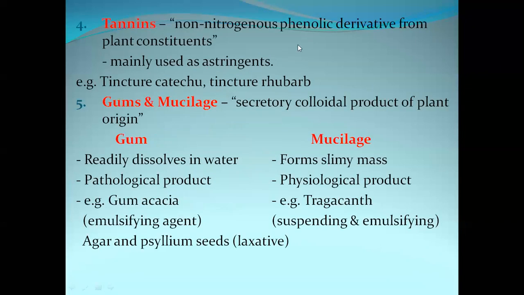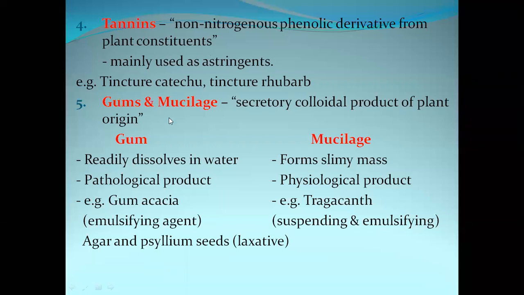The next one is tannins. Tannins are non-nitrogenous phenolic derivatives from the plants. These are also obtained from the plants, but their chemistry is that they are non-nitrogenous phenolic derivatives. And tannins are mainly used as astringents. The examples of tannins are tincture catechu and tincture tuba.